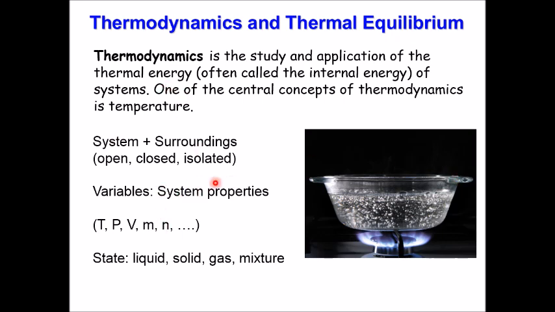With thermodynamics, there are a lot of variables. Basically, any sample property, any material property can be calculated thermodynamically. But what we are interested in first is temperature, pressure, volume, and the amount of the object, basically the mass or number of moles. Another important parameter is the state of the matter. Are we talking about liquid state, solid state, gas state, or a mixture of different states?